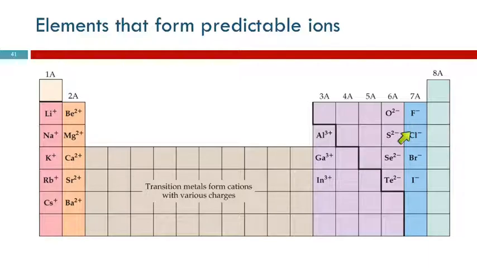So look at these halogens. They are in group 7A. How many valence electrons do they have? 7. So they need to gain 1 electron to have 8. So they form -1 ions by gaining 1 electron.